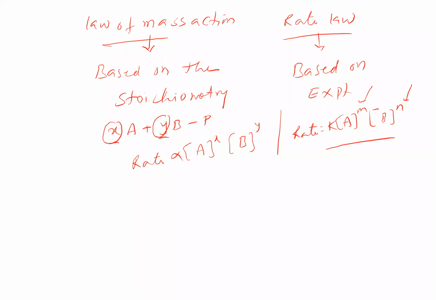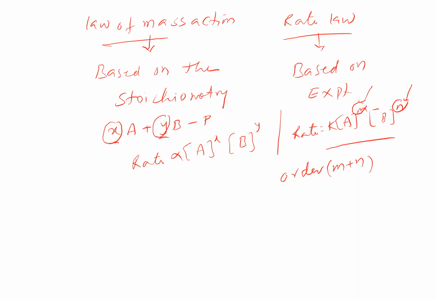When it comes to one more term, there are m and n. The sum of m and n, all of you know, is called the order of reaction. So m plus n, the sum of the powers to which the concentration terms are raised, is called the order of reaction.